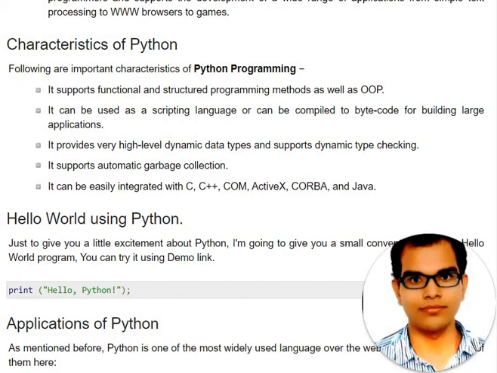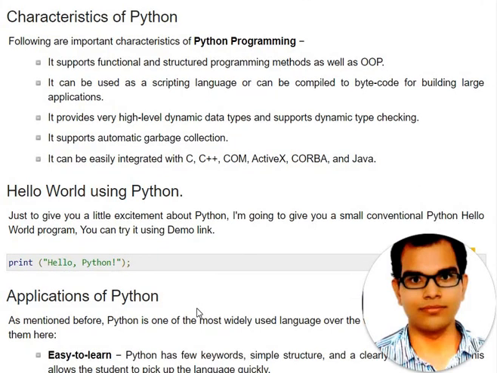Whatever we want to display on the monitor, we have to keep either in single quote or in double quote. Here, no punctuation is needed. When you write on the interpreter, you have to write only print and Hello Python, and the output will come: Hello, comma, space, Python, and the exclamation symbol also.